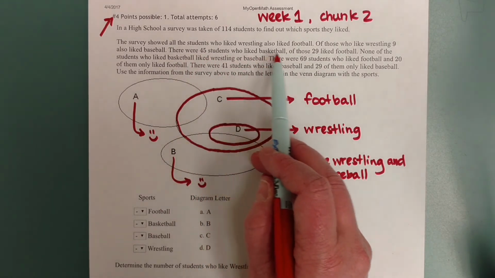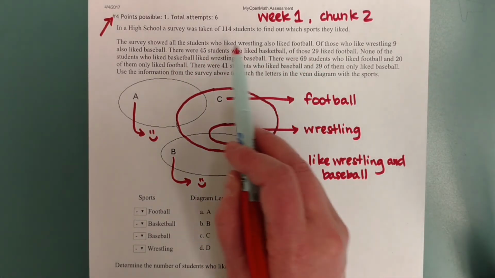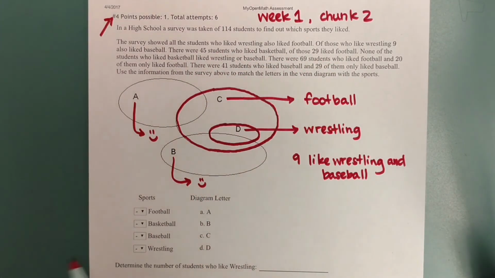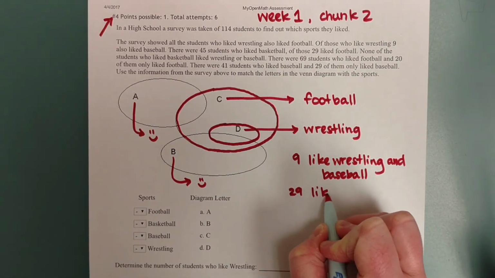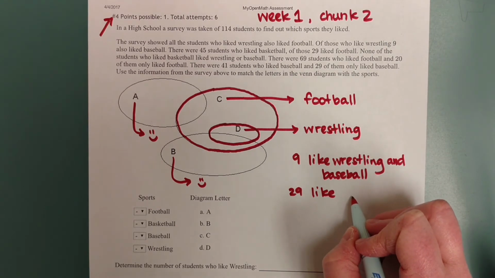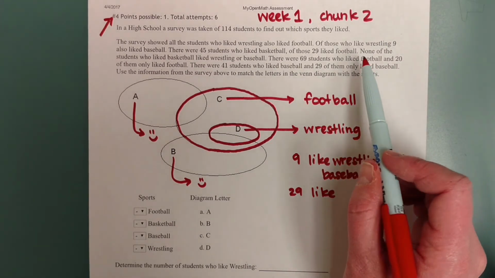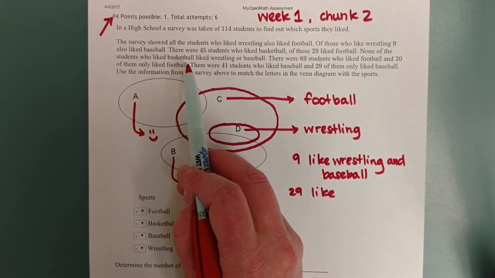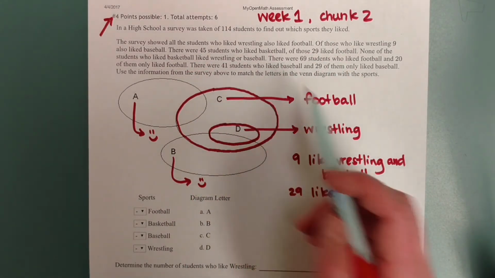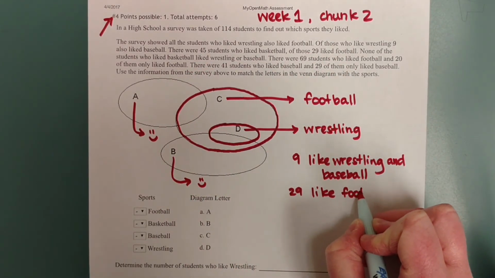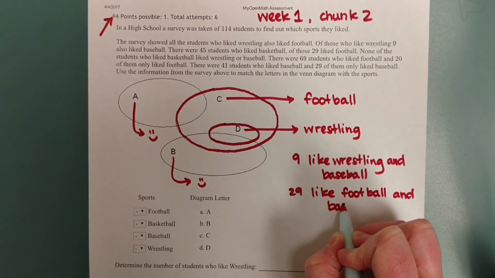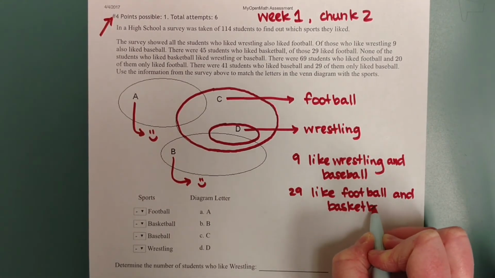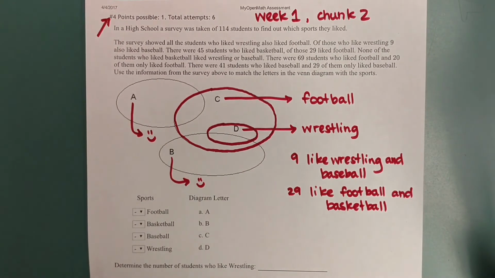So there were 45 students who liked basketball. Of those 45, 29 liked football. So we're basically being told that 29 like, I've forgotten which one is which here, 29 like football and basketball. And we're going to carry on like this.